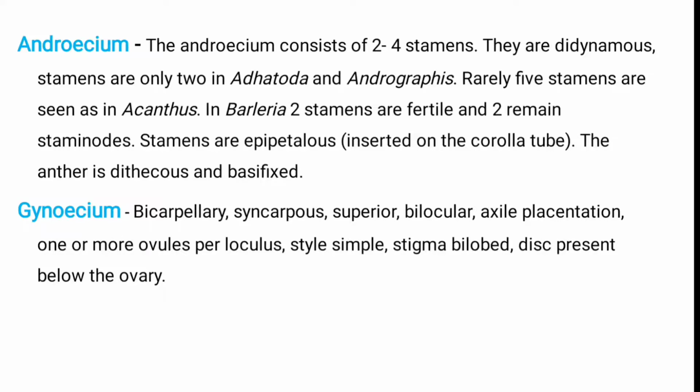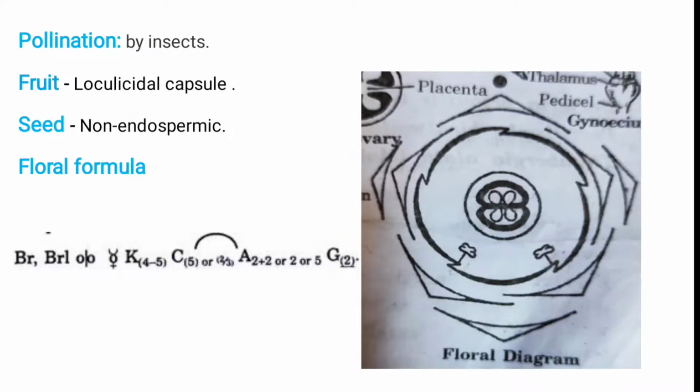Generally, the style is simple and the stigma is bilobed, which means two lobes are present, and the disc is present below the ovary. Then the pollination is by insects. The fruit is a loculicidal capsule type and the seed is non-endospermic, which means the endosperm is absent.